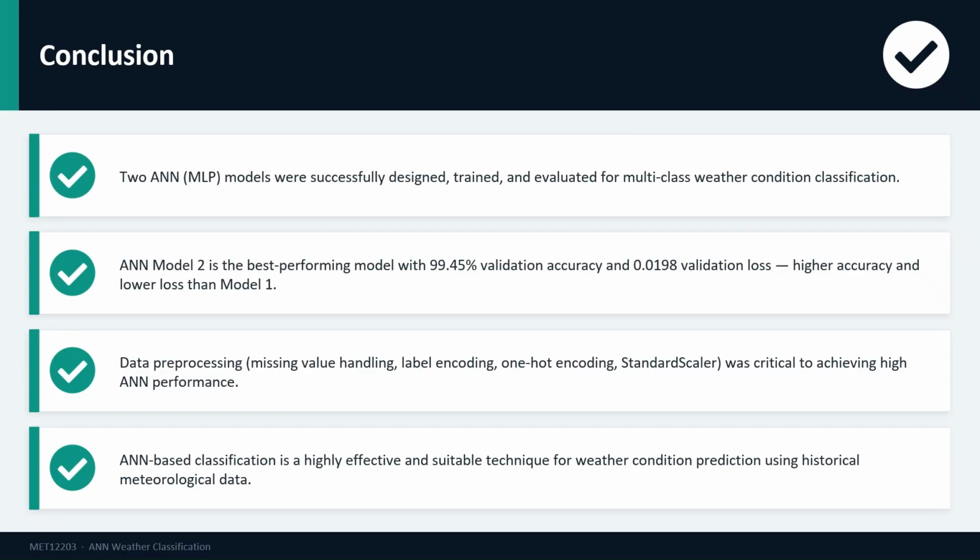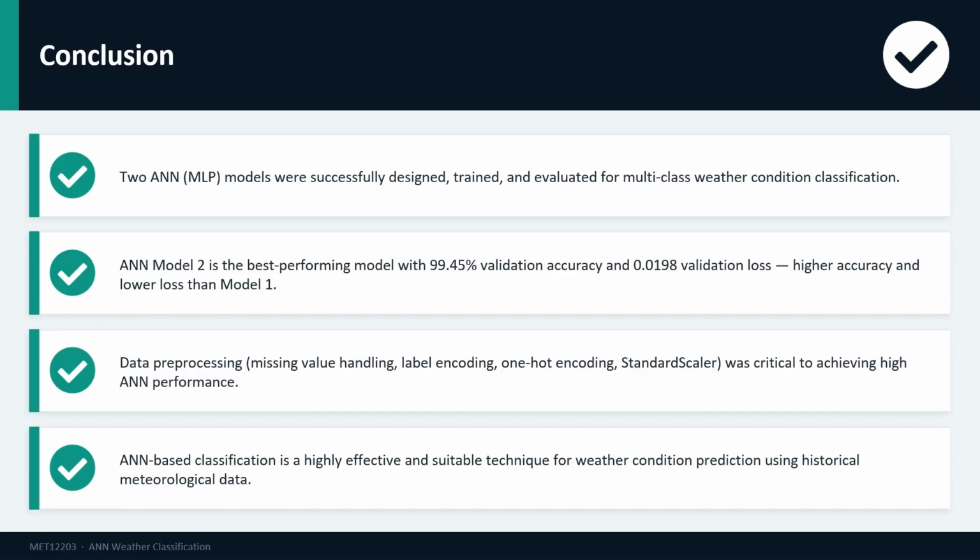To conclude the presentation, we successfully designed, trained, fine-tuned, and evaluated two artificial neural network models based on the multi-layer perceptron architecture for weather condition classification. ANN model 2 was selected as the best performing model, achieving a validation accuracy of 99.45% and a validation loss of 0.0198, which is higher accuracy and lower loss than model 1.